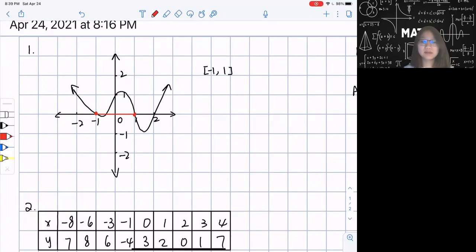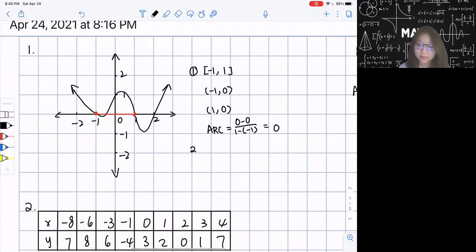Right now you can directly see it's a flat line, which means the slope is equal to 0. So if I want to really calculate it, I have the 2 points here. I have -1 comma 0, and I have 1 comma 0. When I'm calculating my slope, or at this time, my average rate of change, it is going to be equal to 0 minus 0 over 1 minus -1, which gives 0. So that would be my average rate of change, okay? So that will be my first example on this graph.